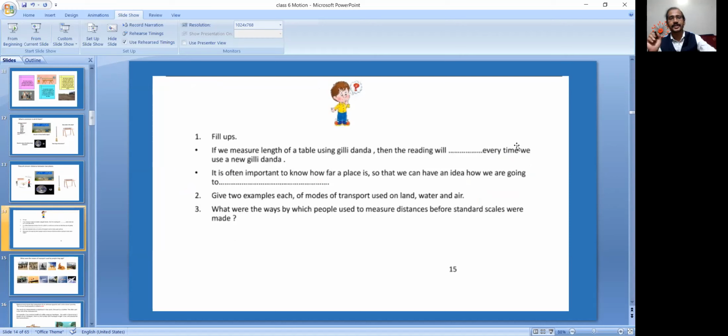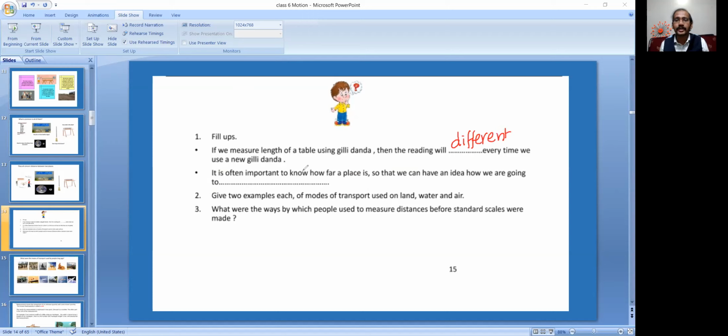First question. If we measure the length of a table using gilli danga, then the reading will be dash every time we use a new gilli danga. Different every time. Yes, different. Very good.